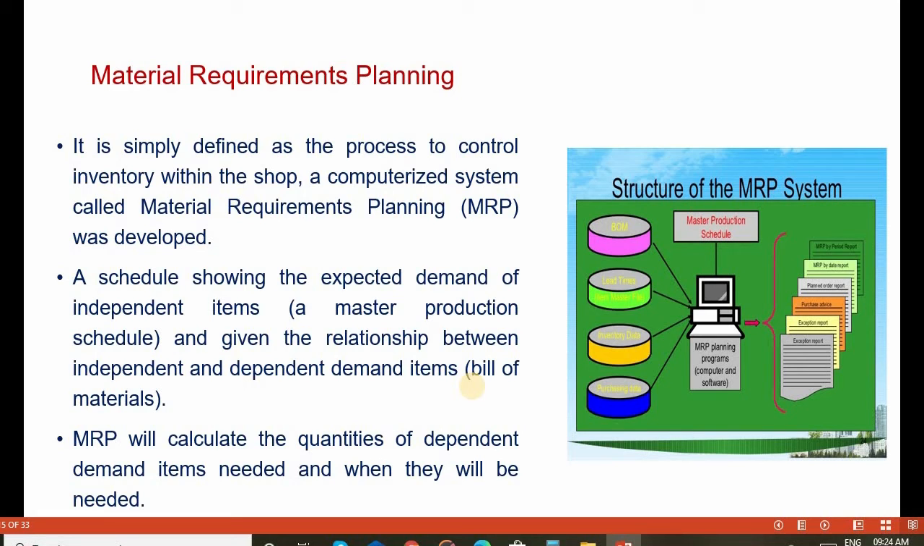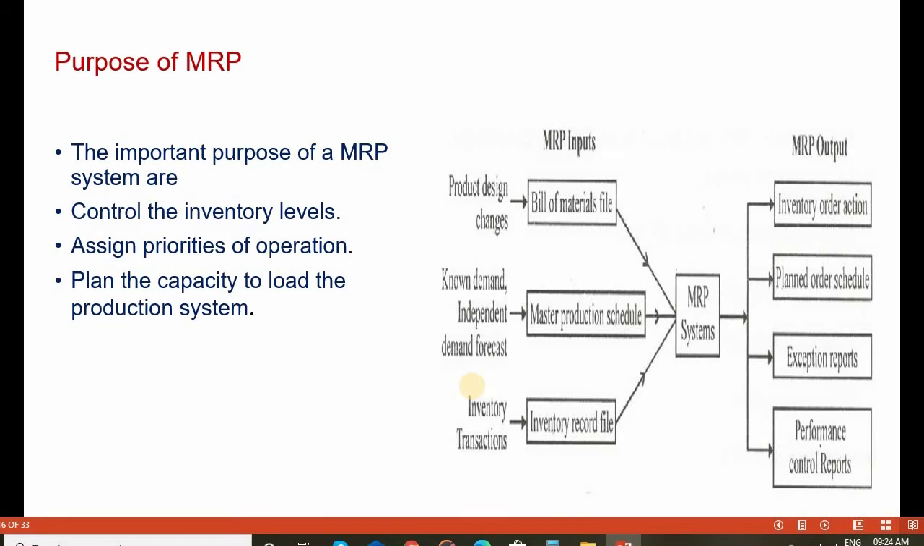Material requirement planning will calculate the quantities of dependent demand items needed, and when they will be needed. Purpose of material requirement planning. Why should we need MRP?